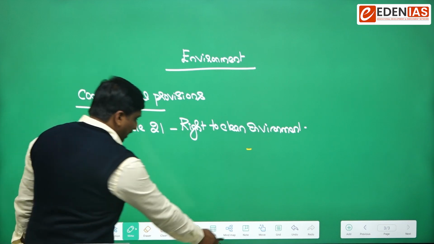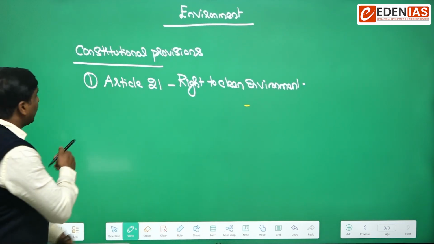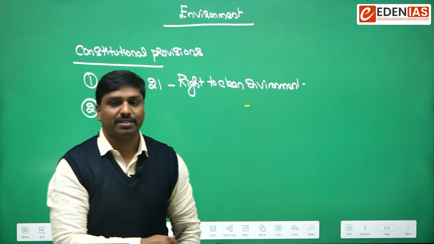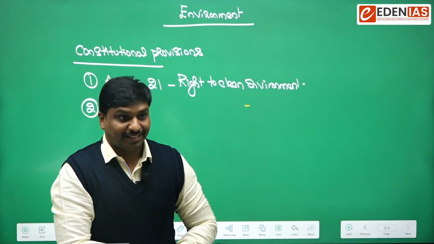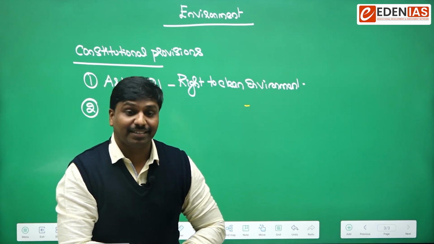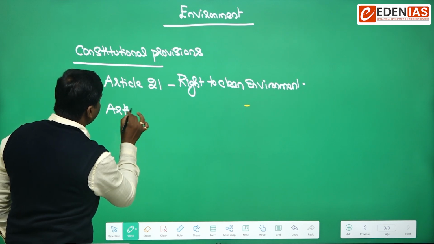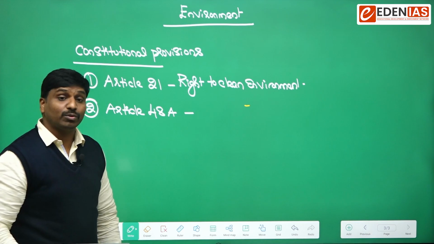And then next, is there any provision related to environment with reference to DPSP? DPSP, Directive Principles of State Policy. Yes, Article 48A. So you have to remember Article 48A, it is related to environment.